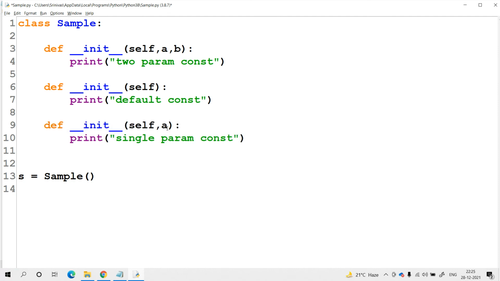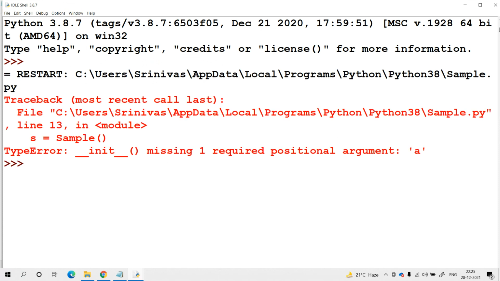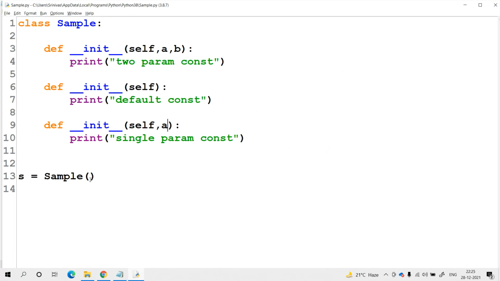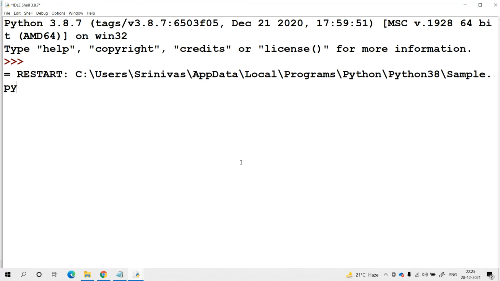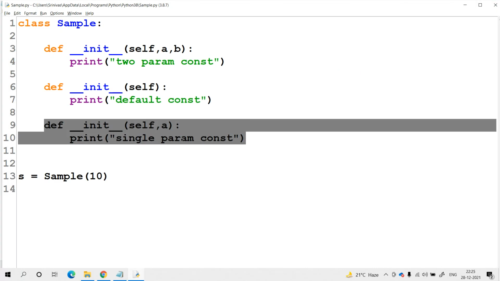So here we need to pass a single parameter, but while creating the object, I did not pass any parameter. What will happen? You will definitely get the error message. Now let me pass a minimum of one argument, which is suitable for the last constructor syntax, so that the message that we are getting here is single parameterized constructor. Try to check it. There is no doubt at all, you will get the single parameterized constructor related message.